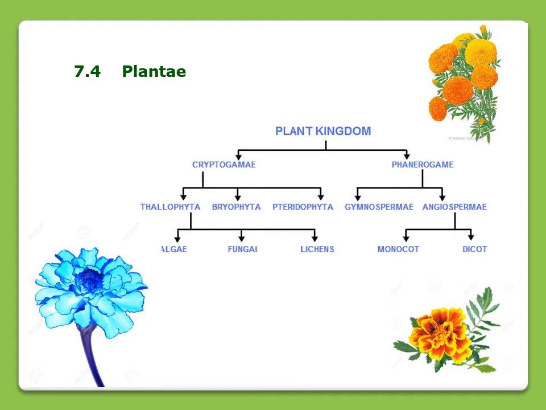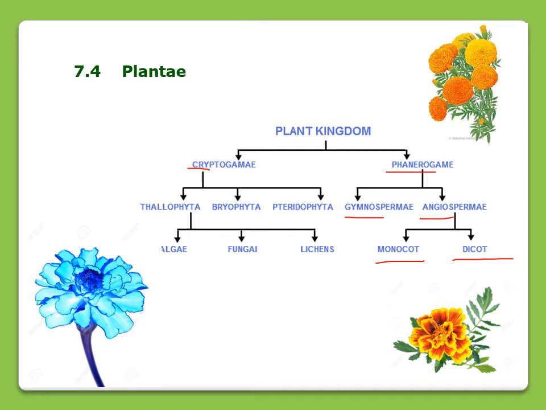Before knowing the characteristics of different plants, let me tell you the classification of the plant kingdom. The whole plant kingdom is classified into two groups, cryptogam and phanerogam. Phanerogam is further divided into gymnosperm and angiosperm, and angiosperm is further divided into two groups, monocots and dicots.